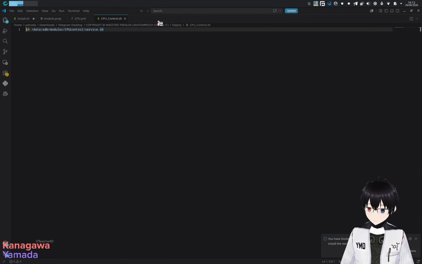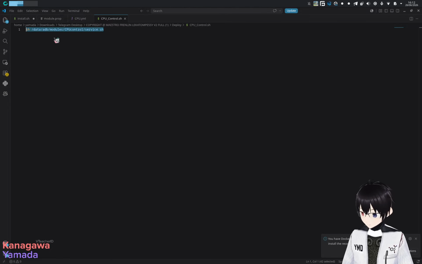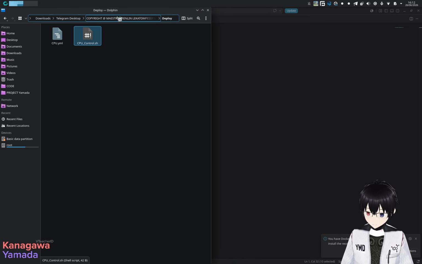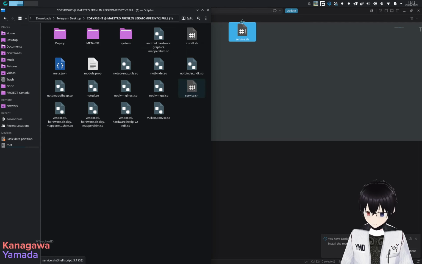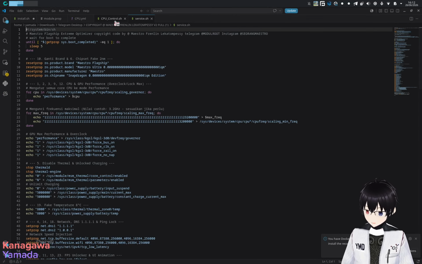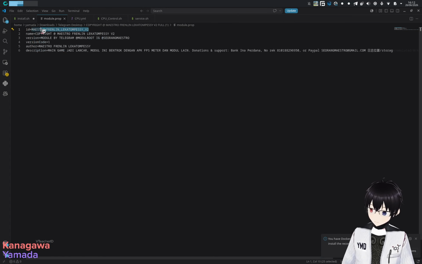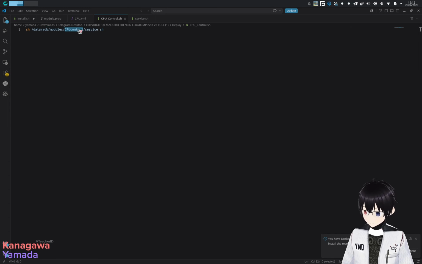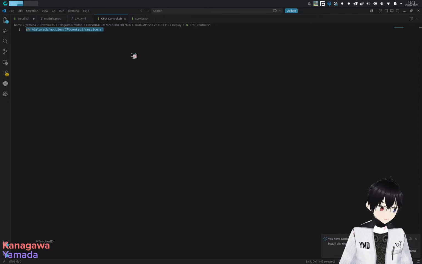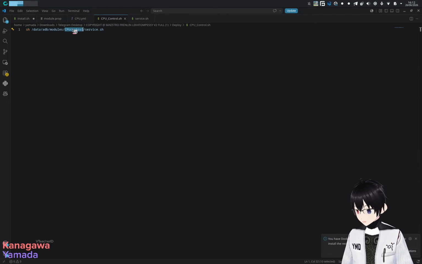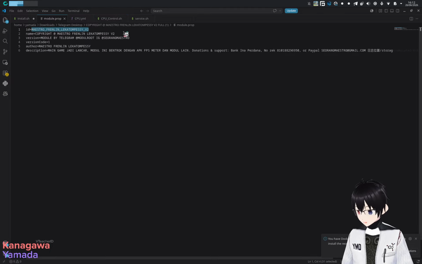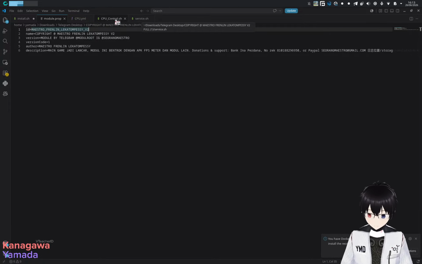And the CPU control is a small shell script. This is data adb modules CPU control. Oh, now I see. This is supposed to be named CPU control and service as here. So we're supposed to see from this one. Also, okay, now I see what happened here. Apparently the execution path does not match the module prop. The ID over here is supposed to be over here. This will never execute. Why? Because the path of the module does not match the module ID, right? So this one is also broken.